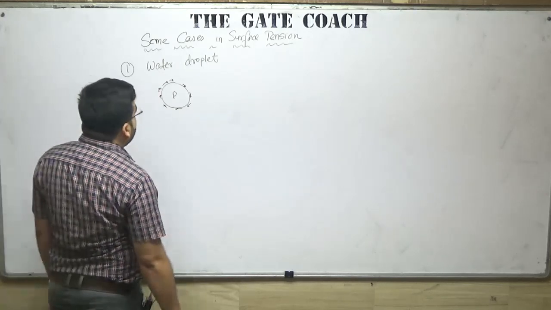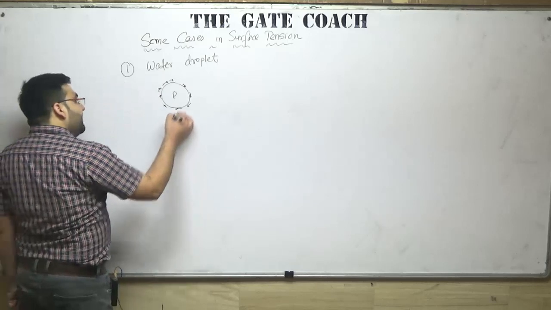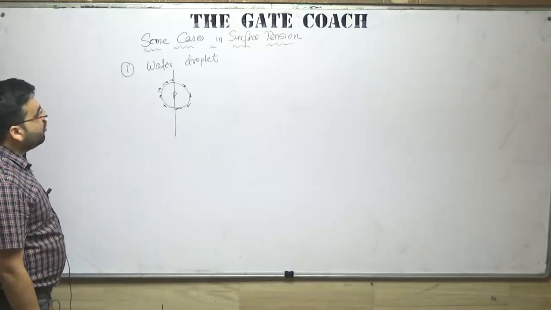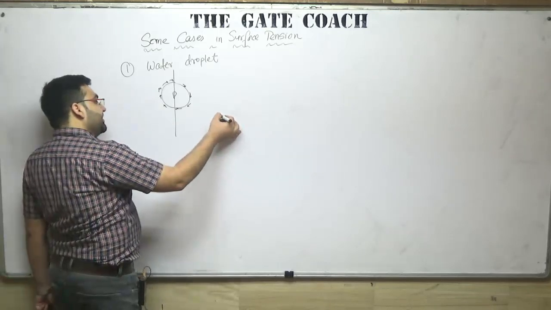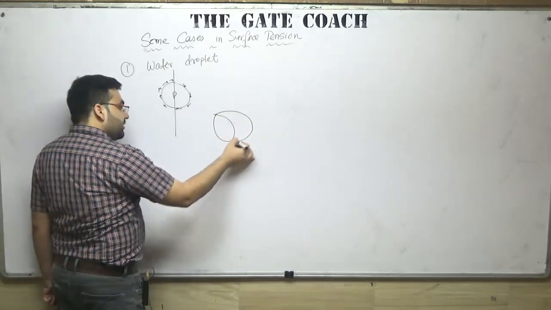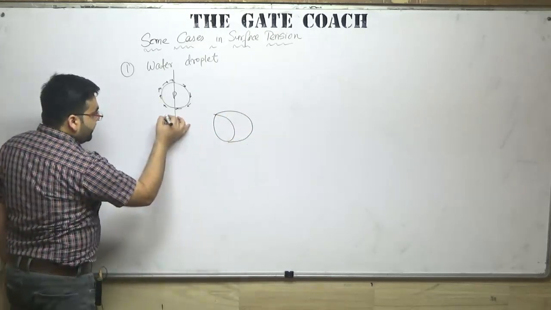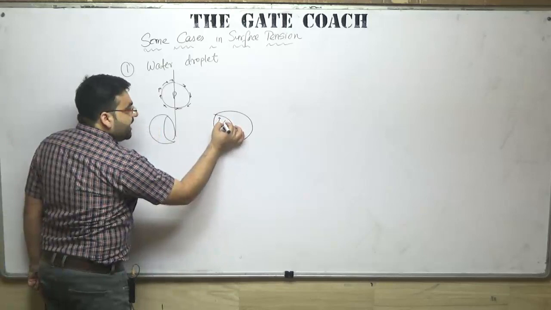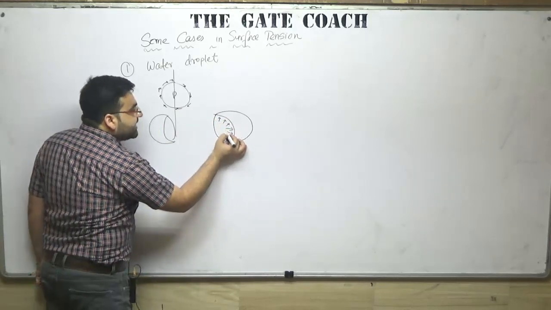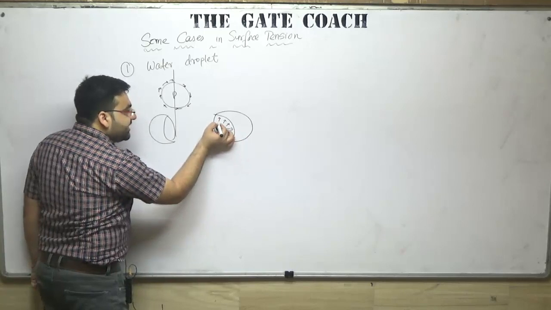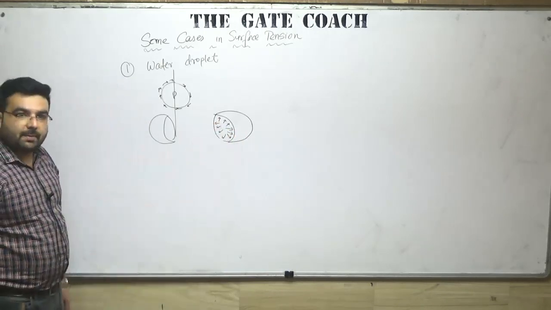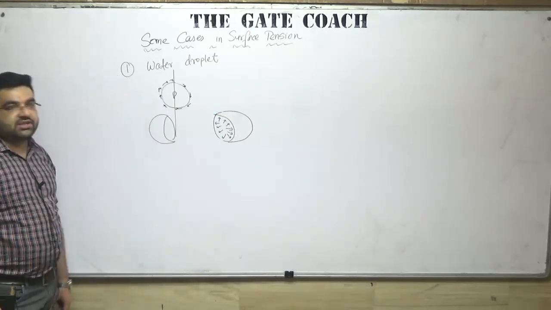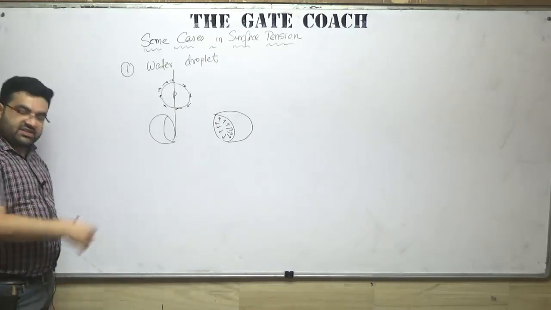Now, what I can do is break this water droplet into two parts to analyze what can happen. It will look like this: half droplet here, and half droplet here. The pressure is acting from inside, which is trying to burst this water droplet. And there is also some surface tension on the surface. Clear?